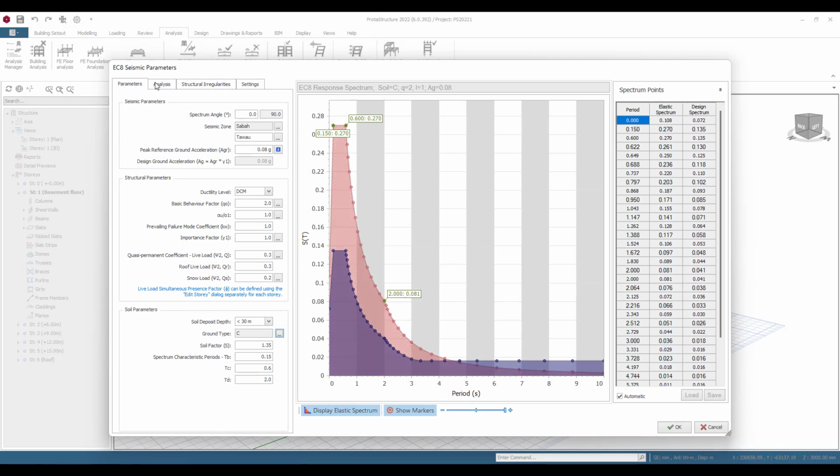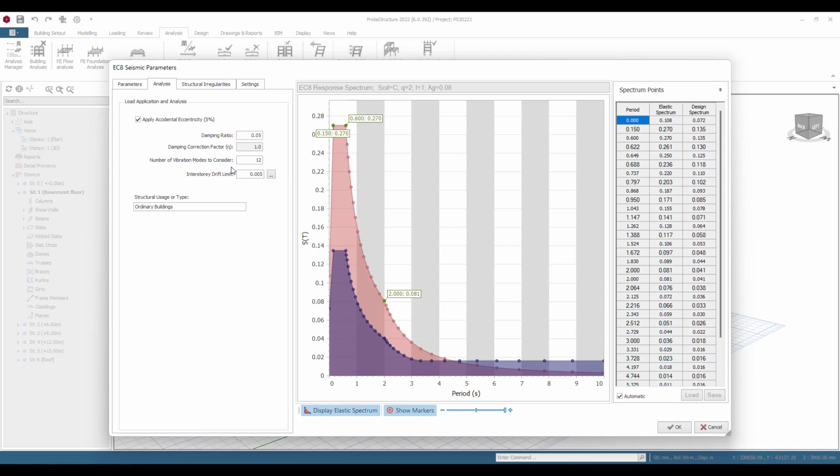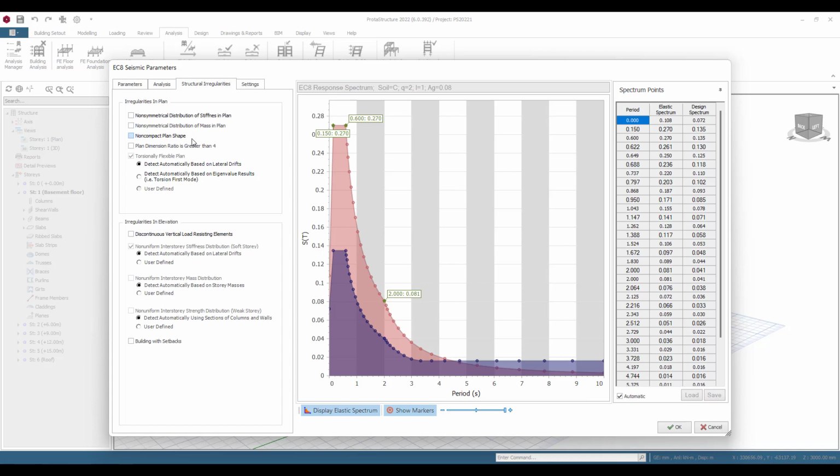Okay, the analysis. You can play with the number of modes that you want to run, any dampening considerations you may wish to make. Eccentricities are automatically applied to the model. We also have some very sophisticated checks that we're performing for irregularities, whether they're irregularities in plan or irregularities in elevation.